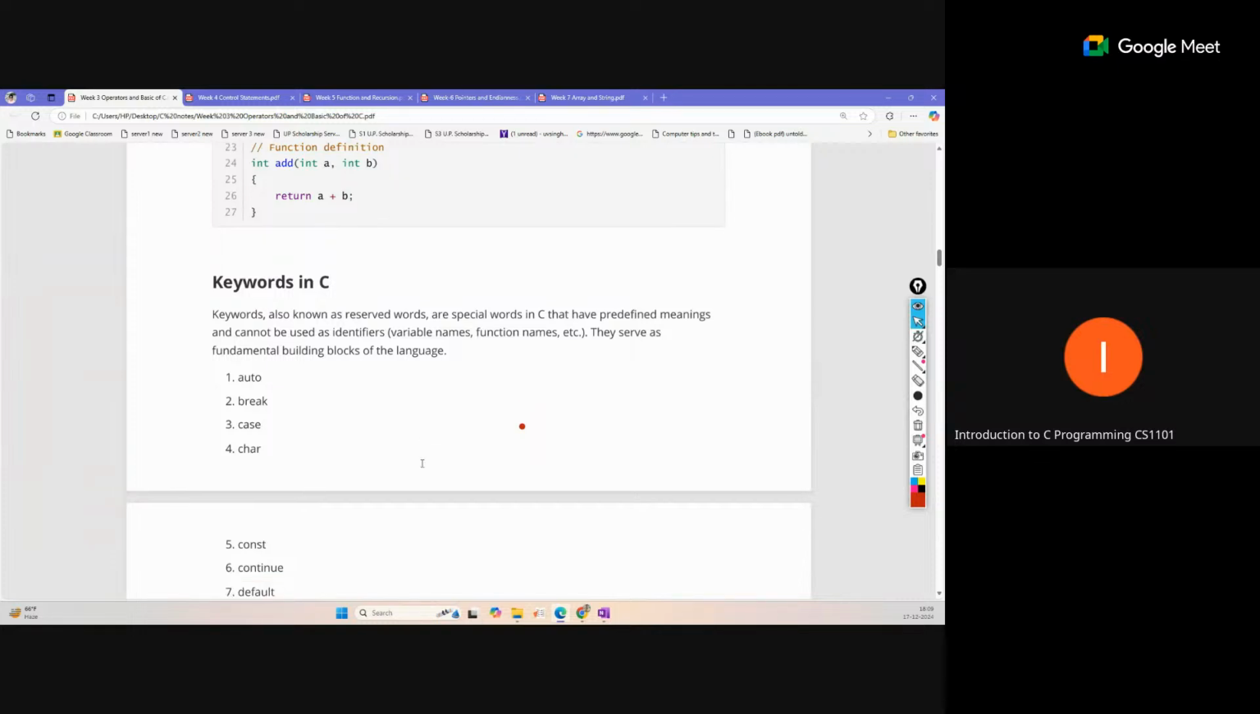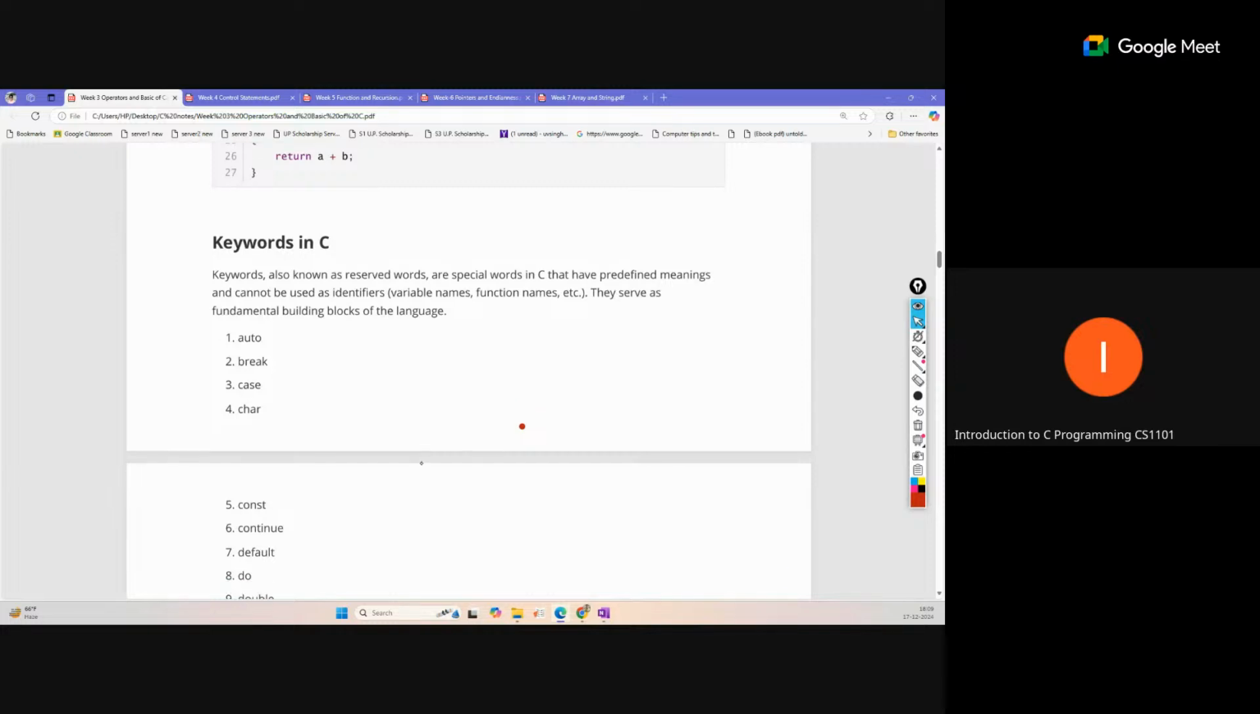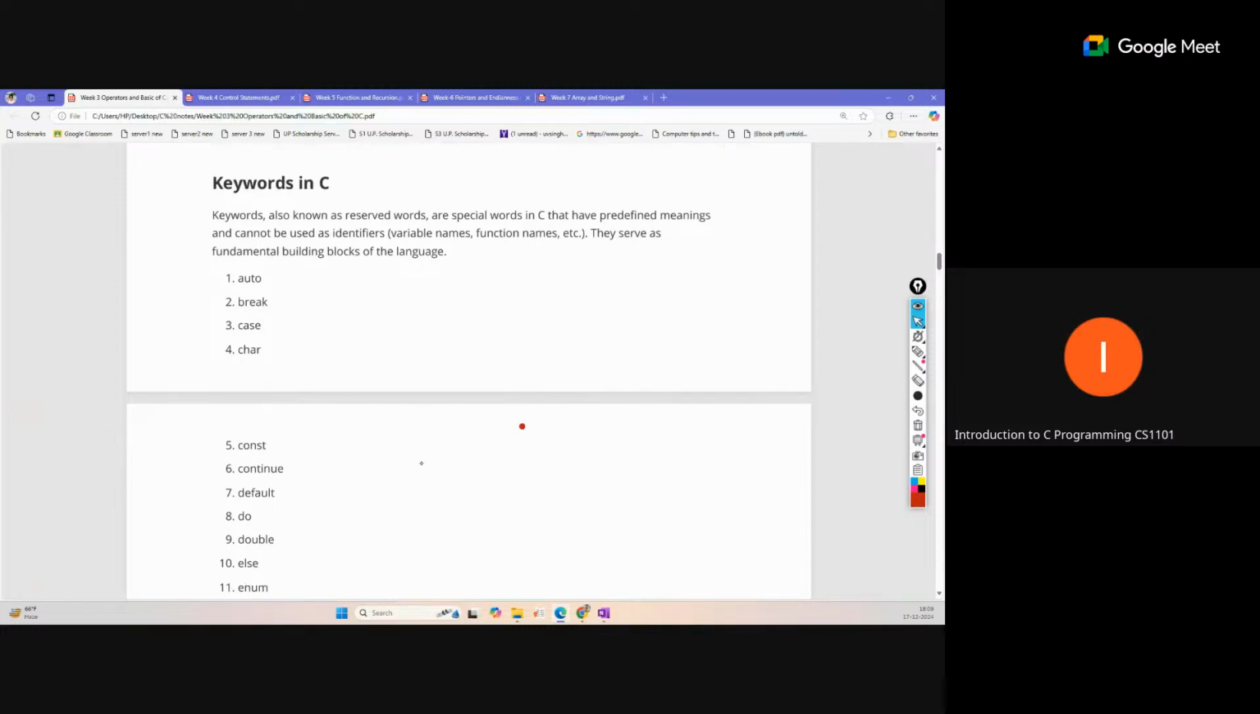So keywords are the names which are already defined in the programming language, and we cannot use them as a variable name. So this is also important. You should just go through these keywords. Many of them you have already used in your program, so you can remember that we cannot use these keywords as a variable name in your program.